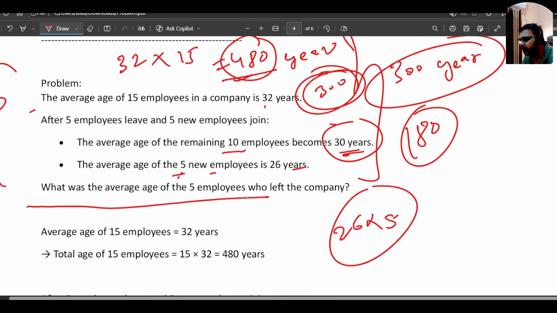And they are asking in the final what was the average age of the 5 employees who left the company. So this line is given only for the confusion. This line is given only for the confusion. We don't need to use these lines.